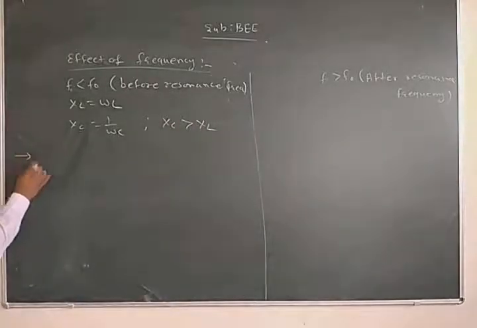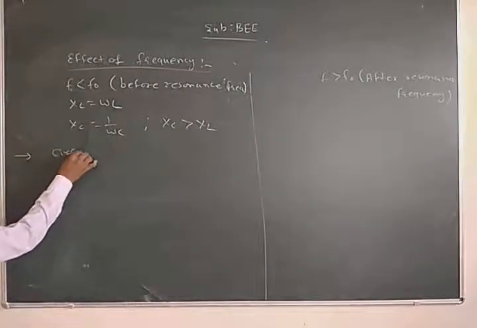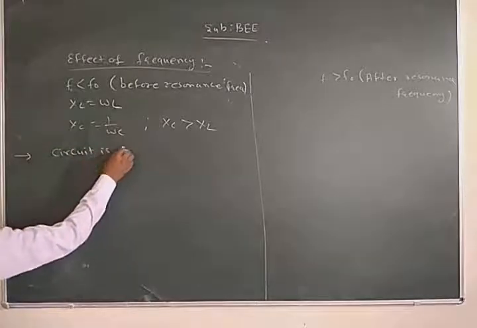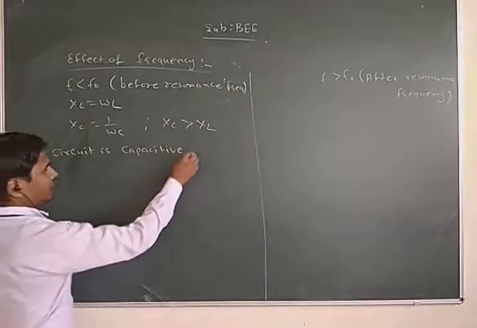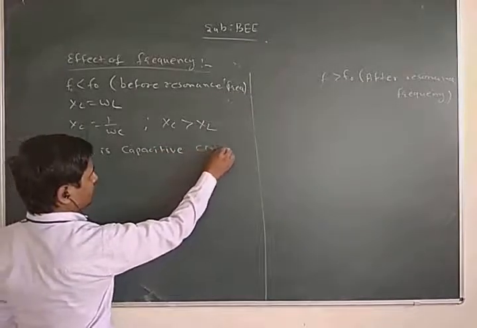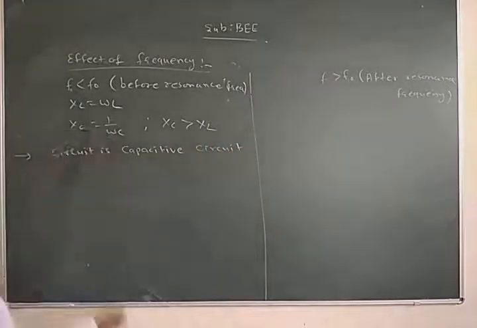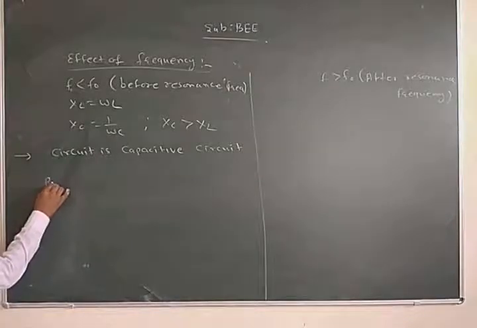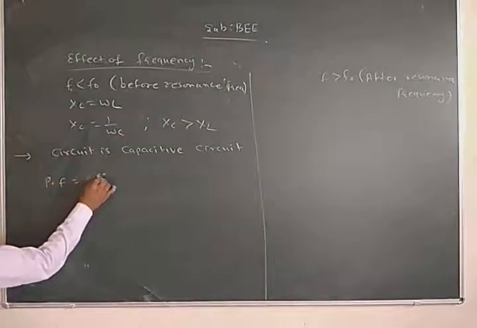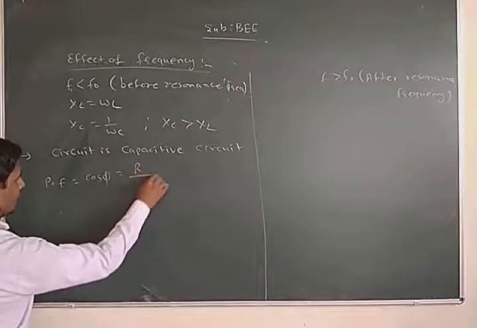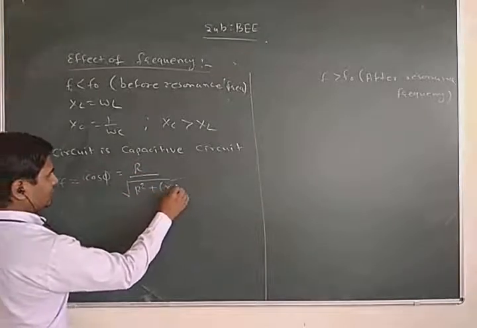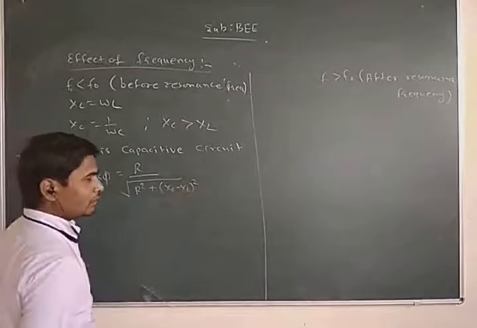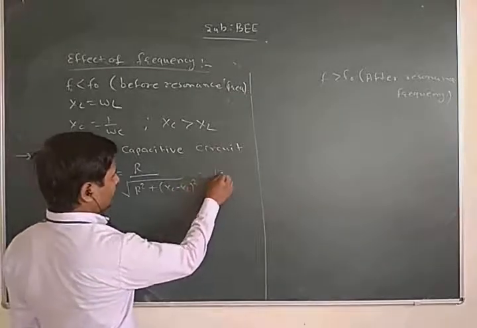The circuit is a capacitive circuit. Power factor cos phi is equal to R upon square root of R squared plus (XC minus XL) whole squared, and that is leading.